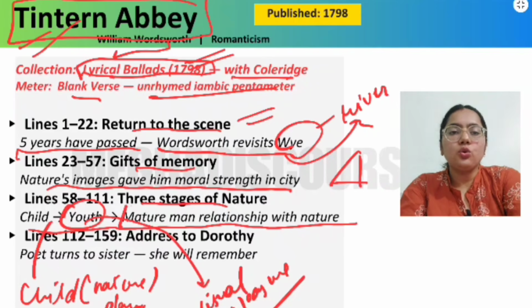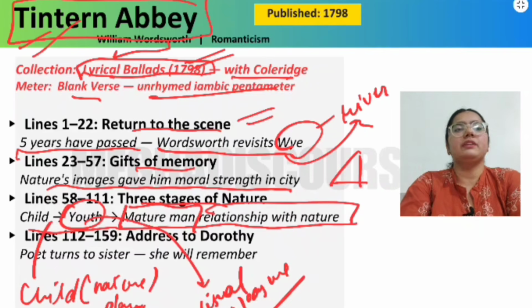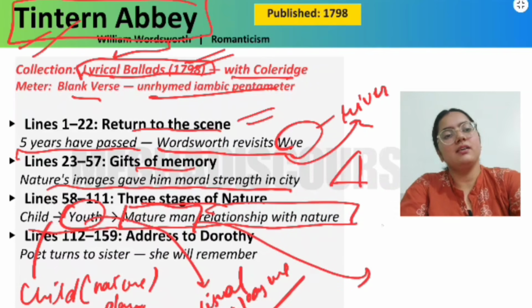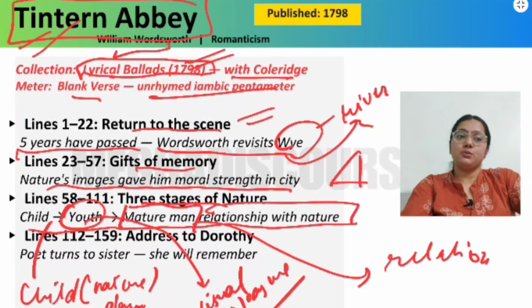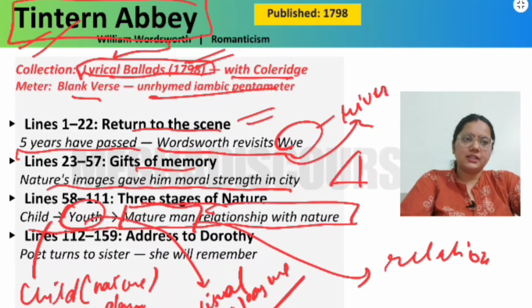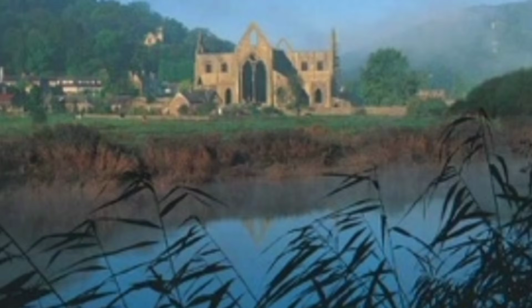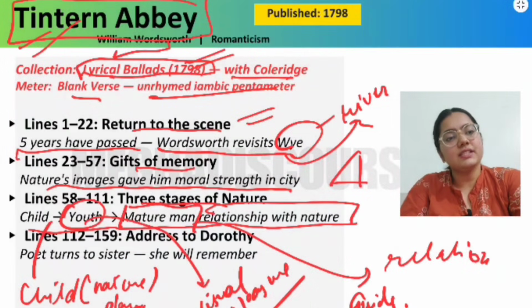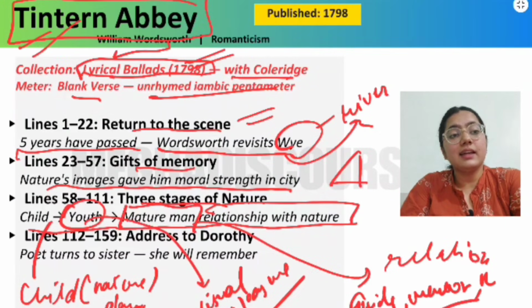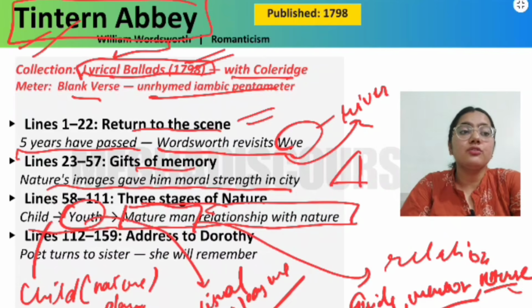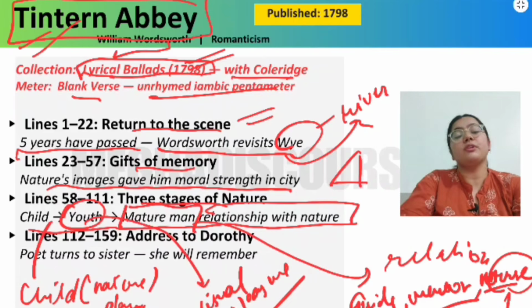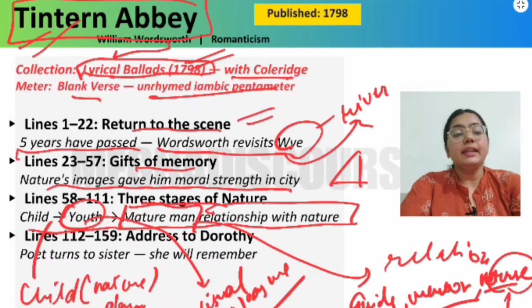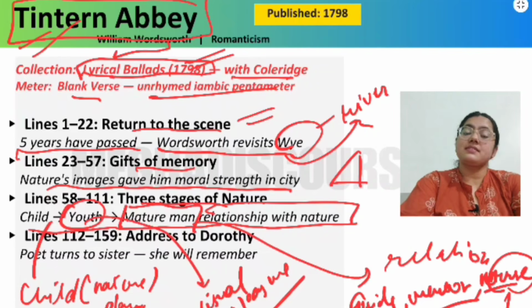But a mature man makes a relation with nature. He does not look at nature just because it is beautiful. He just lives in nature. He is present there, and he knows that he has to learn from nature. Nature is like a guide. Nature is like a mentor. Nature is a nurse. The idea of the nurse is in the Ode on Intimations of Immortality, the great ode, right? So for him, nature is now everything.